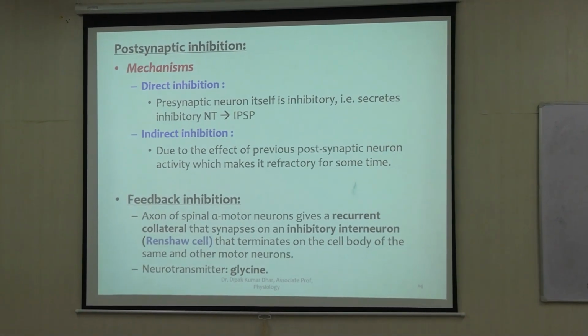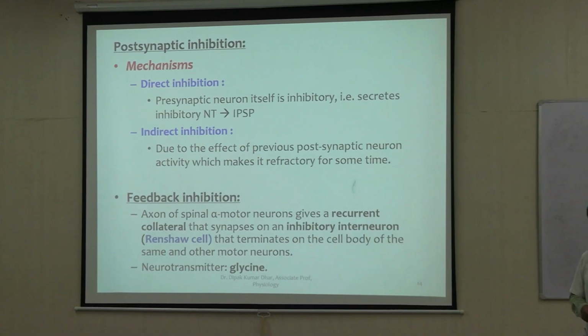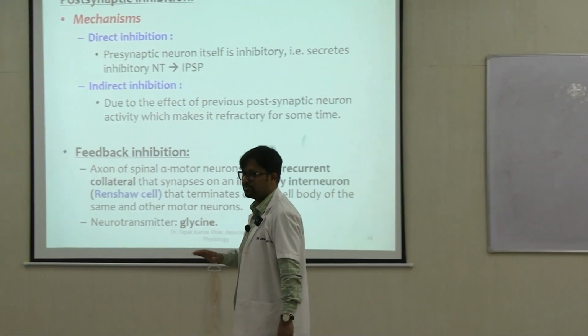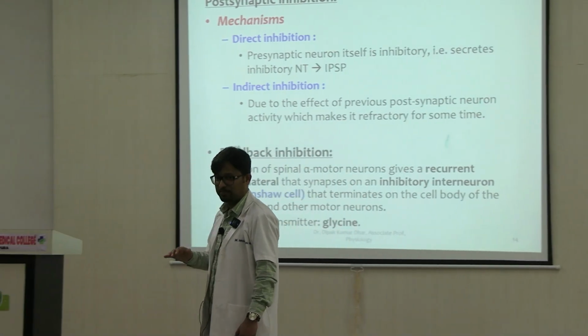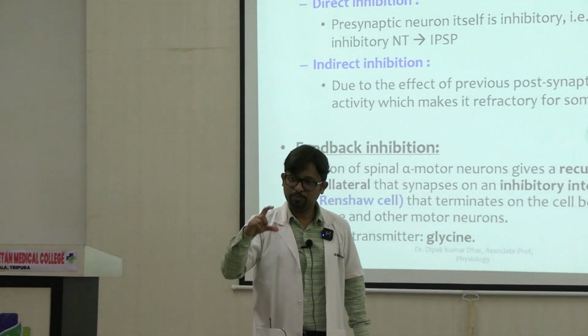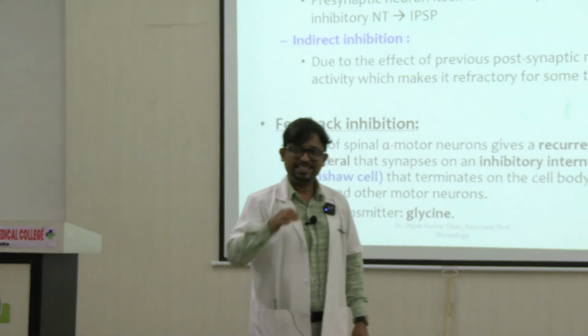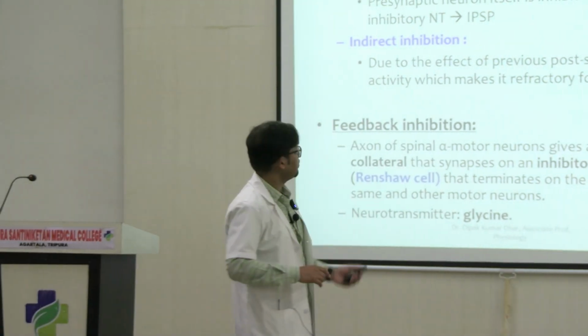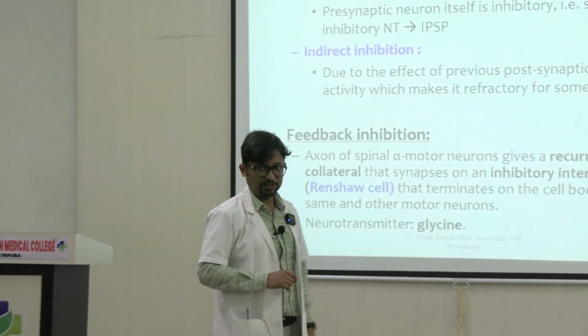Postsynaptic inhibition happens when the presynaptic neuron in question itself releases inhibitory transmitters, glycine, GABA, etc. So if the presynaptic neuron of the synapse is itself inhibitory, transmission across it will not happen. So this is what is called the postsynaptic inhibition.